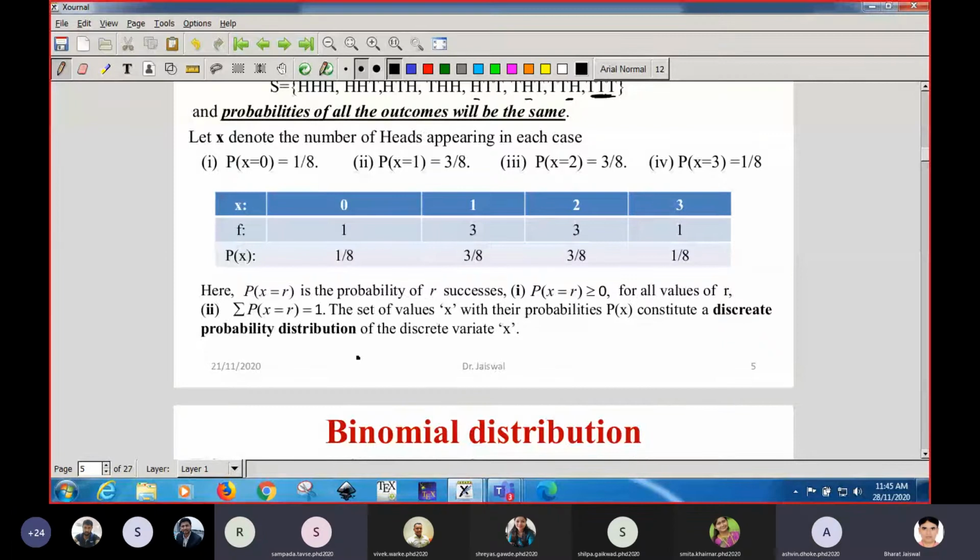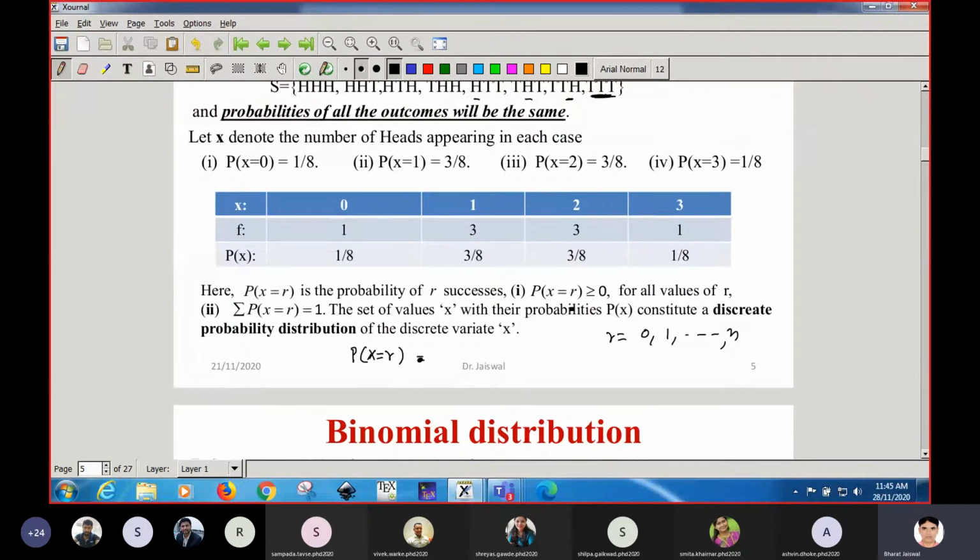So in general we define that our discrete variable is x, and the number of trials is n. Then this stands for the probability corresponding to the value of the discrete variable x equal to r. r may be 0, 1, 2, 3, up to n. If the number of trials is n, then the value that r assumes will be 0 to n. This is the probability corresponding to the discrete variable x equal to r.